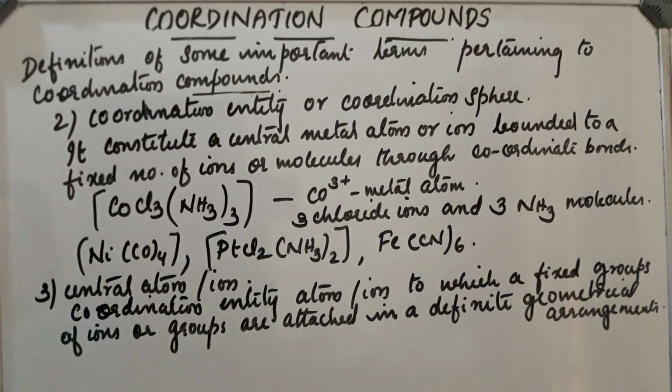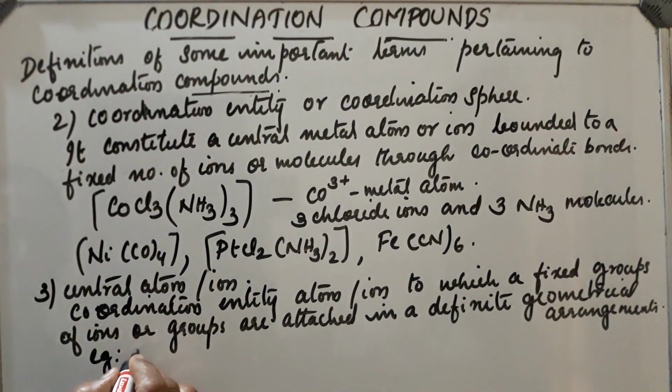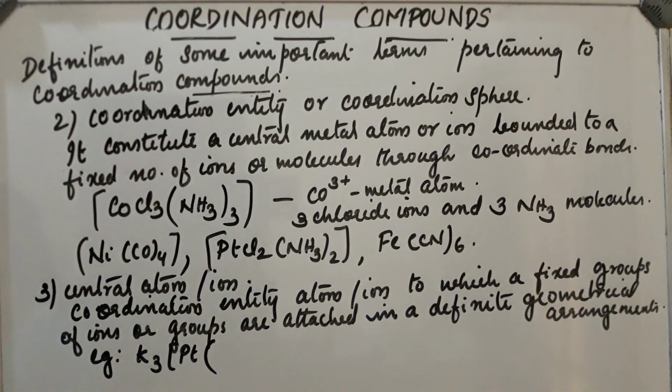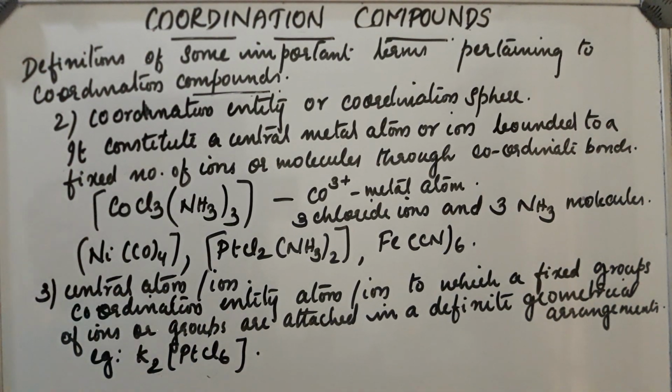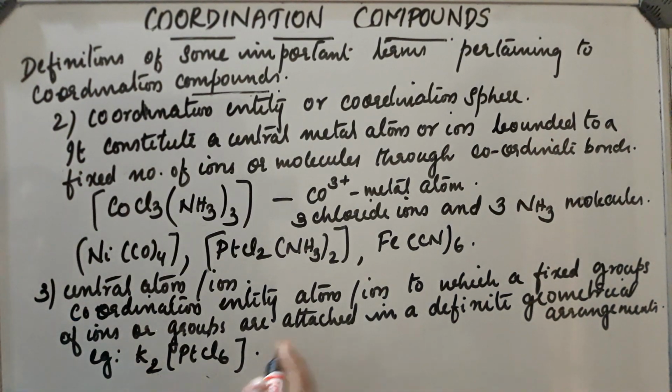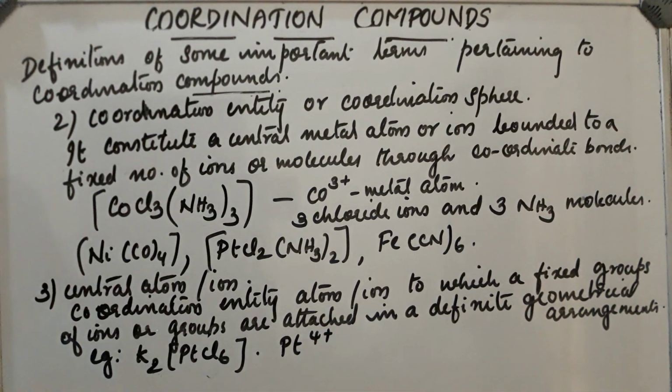Example we can take K2[PtCl6]. Here the central metal atom is platinum. Pt4+ is the central metal atom, and this metal atom accepts lone pairs from the ligand. The ligand is Cl.